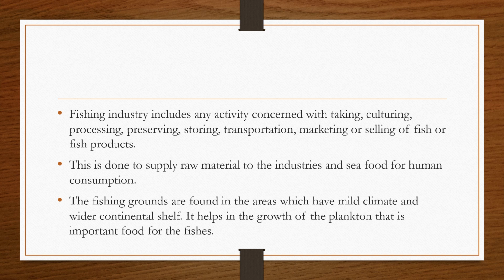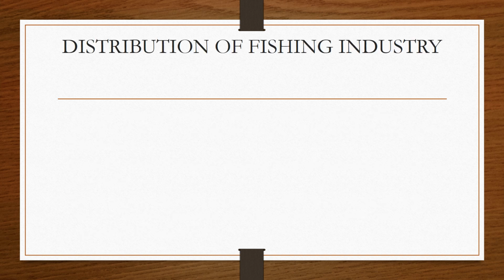These planktons are small tiny insects or small tiny aquatic plants that grow in water which is conducive for growth, and these planktons are the fish food. For the fishes found on the sea beaches or on the coast, these planktons are the food. So wherever the growth of plankton is more, you can find more fishes.